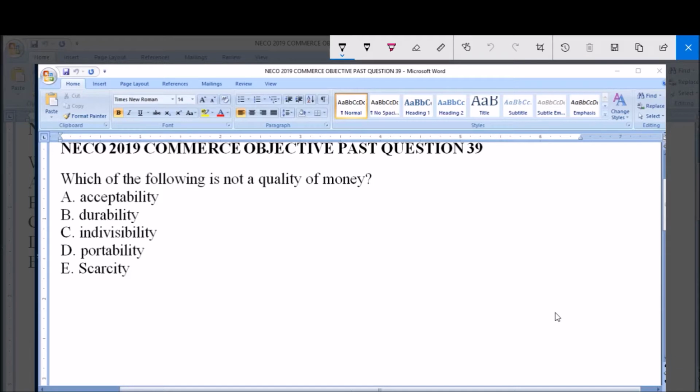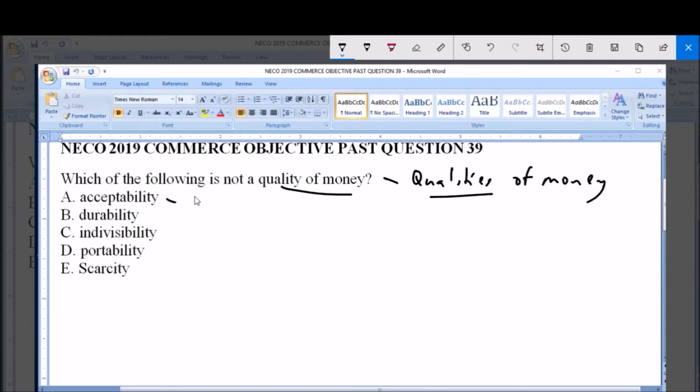So, the concept we are looking at is qualities of money, or the characteristics. It's another word that can be used, of money. So let's look at which one cannot be described as a quality of money.